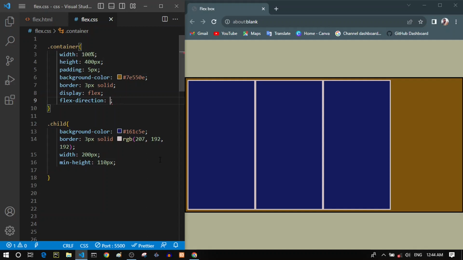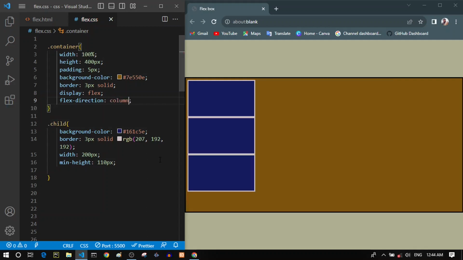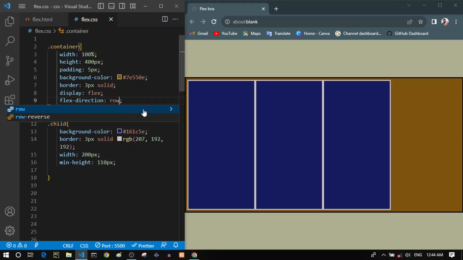So if we, for example, change this to a column, you can see that now they are on top of each other. The flex items are on top of each other, and this is what a column is, right? So they are going vertically. So let's keep it a row. This is the default value. If we don't specify this, it will be row by default, but I will just keep it for some reference, because the next property that I want to talk about is dependent on this flex direction property.